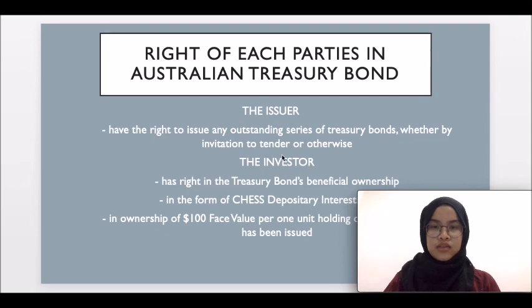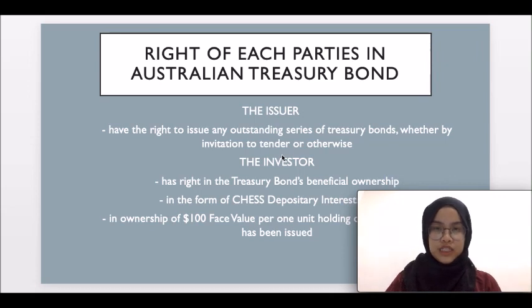Next, it also has the right in the form of depository interest (CDIs), meaning that any economic incentive or rewards such as principal payment and coupon added to the legal possession of the treasury bond issued by CDI. Not only that, bondholder also has right in ownership of 100 face value per one unit holding of treasury bond that has been issued.